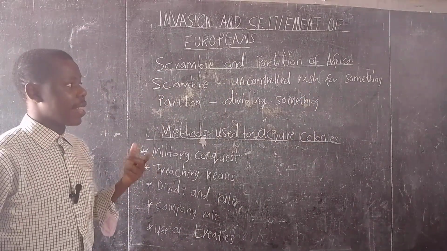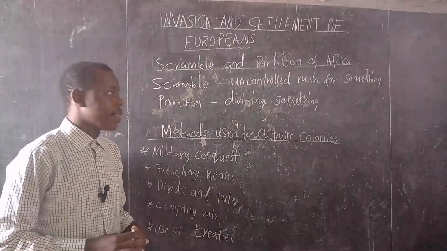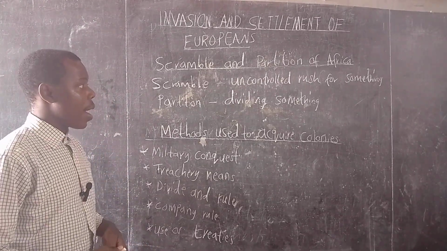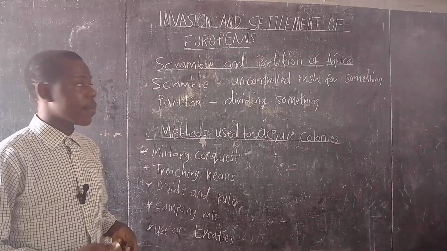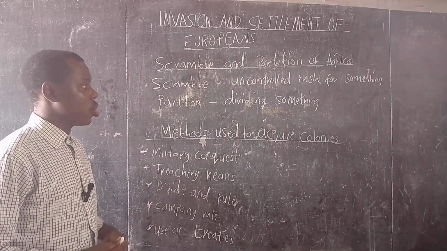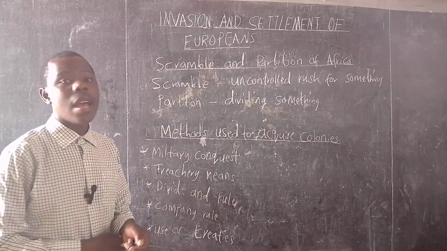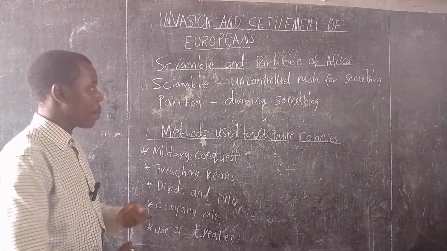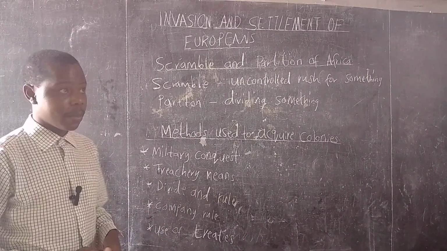Scramble, we have said, is an uncontrolled rush for something, maybe resources, a portion of land, a piece of cake, or something. Then partition is dividing something amongst themselves. You can decide to divide a portion of land amongst themselves.